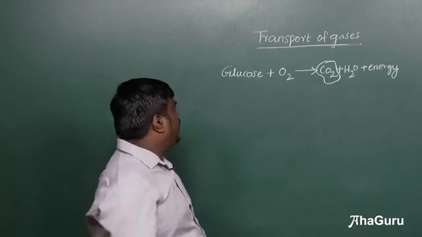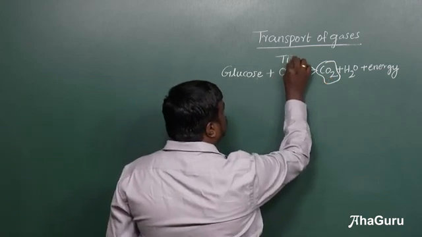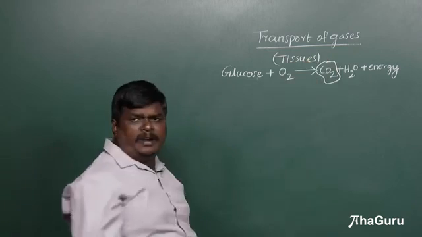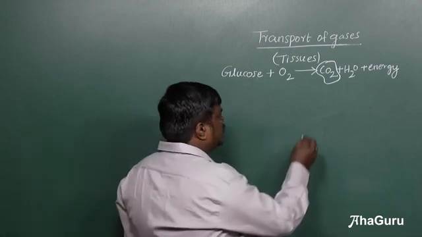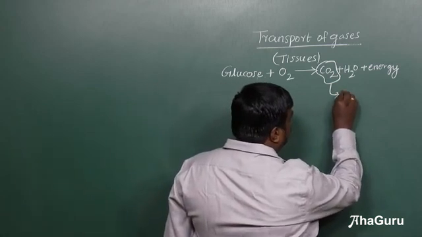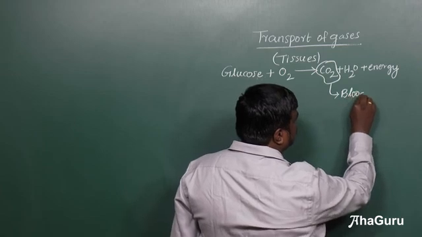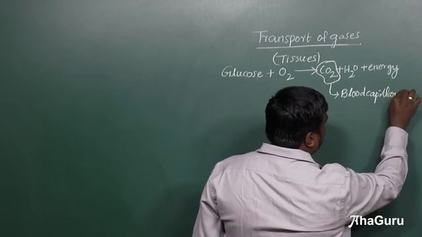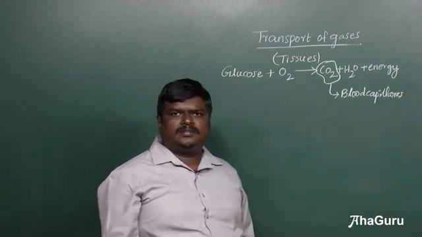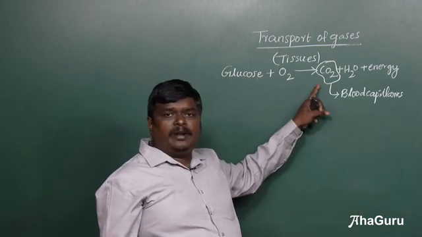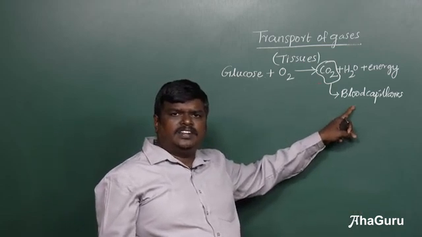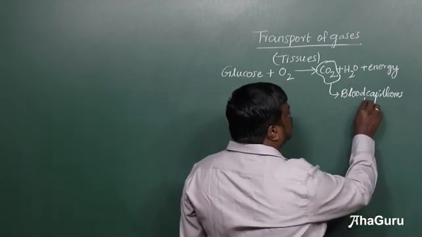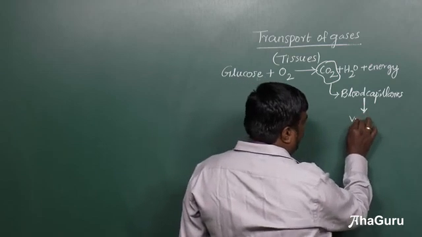The carbon dioxide from the tissues will enter into blood capillaries. From the blood capillaries, it reaches the veins.